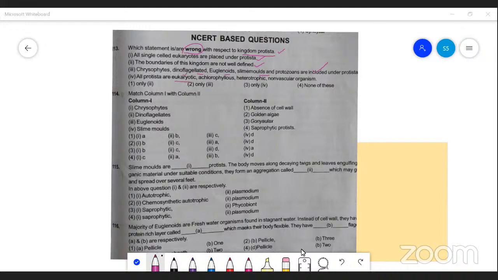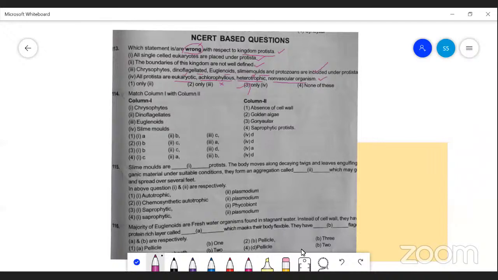Then the option saying all protista are photosynthetic is wrong. Heterotrophic and autotrophic modes of living are both present. Only the fourth one is the wrong statement, so the correct option is the third one.